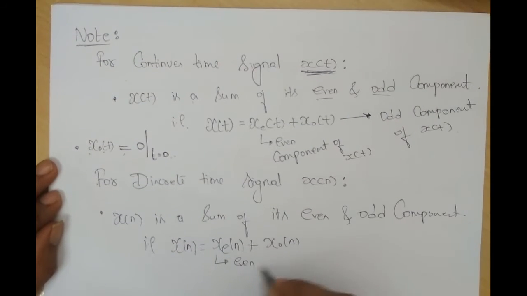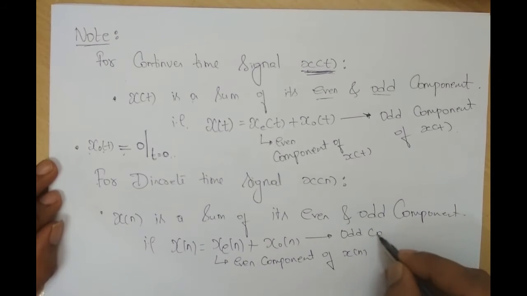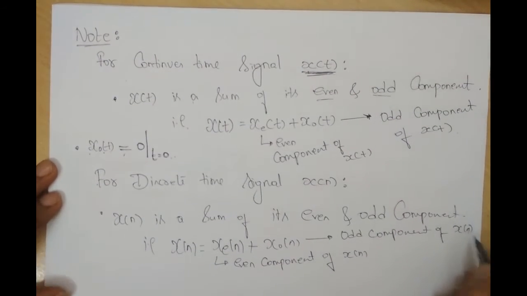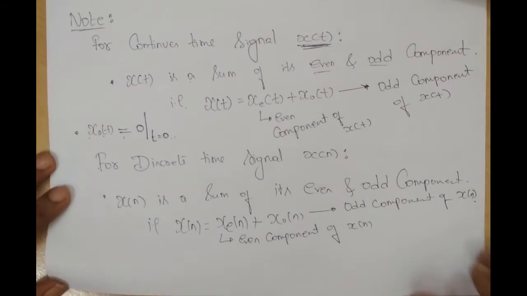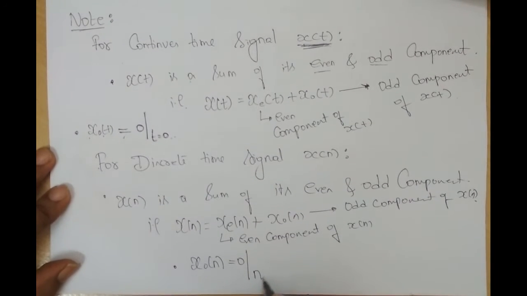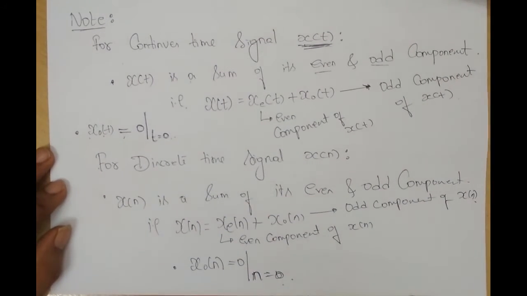It is the even component of x of n, and x o of n is the odd component of x of n. What is the next condition? If the signal is an odd signal, its amplitude is 0 at n equal to 0.